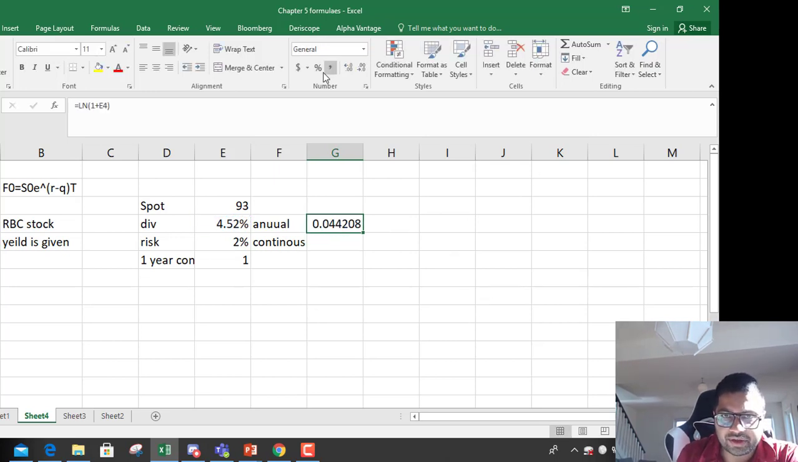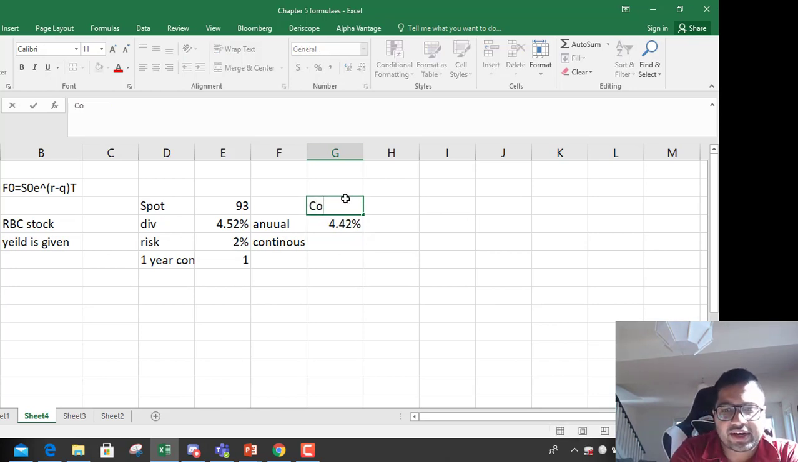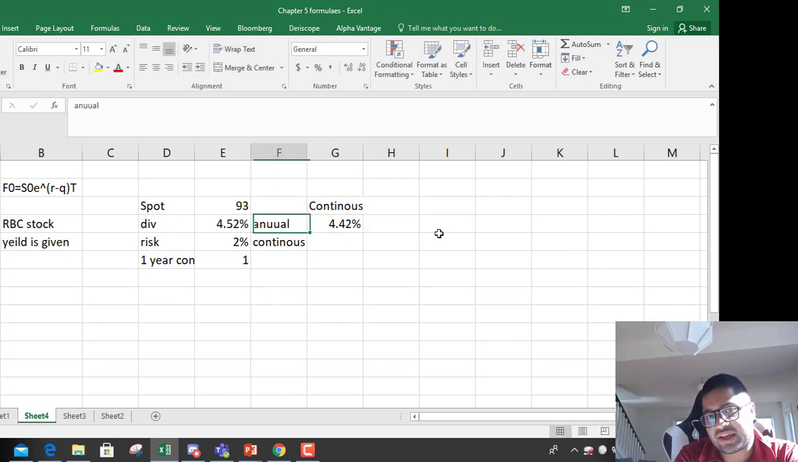So continuous effective, this was from last class. You always need continuous rates. So if they have mentioned a continuous rate, take it as it is. But if they have mentioned an annual rate, you need to convert it to continuous. So we got the continuous rate, we got the risk-free rate, we know the time, we know the spot. So let's put it in the formula.